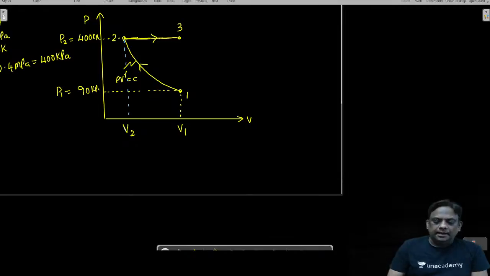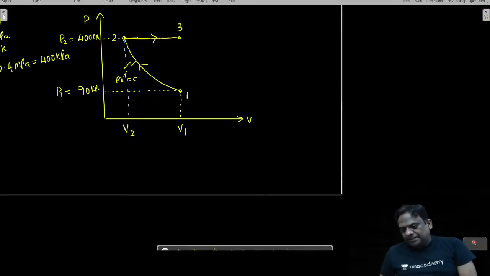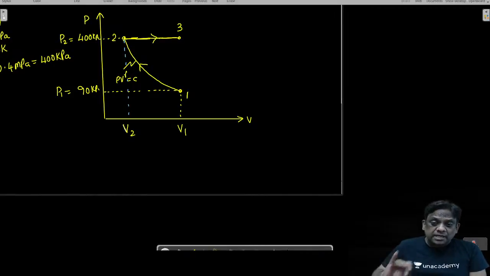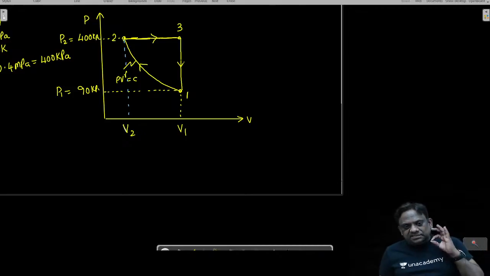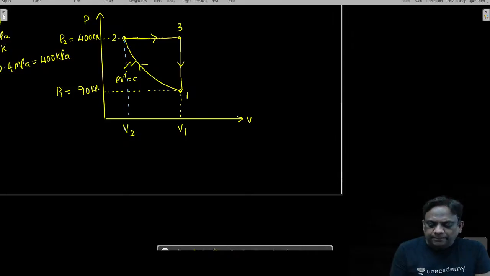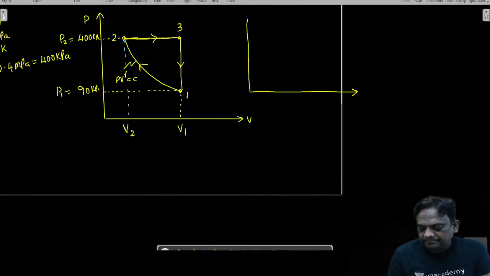Wonderful, my dear students. What did he say after that? It is cooled to close the cycle. Yes, it is cooled to close the cycle. These are the processes. So please tell me, is the cycle clear? Now let me represent the same cycle on a TS diagram. Sirs, is it clear?